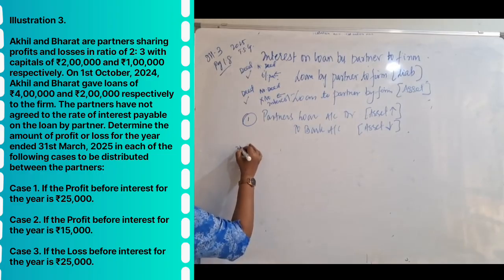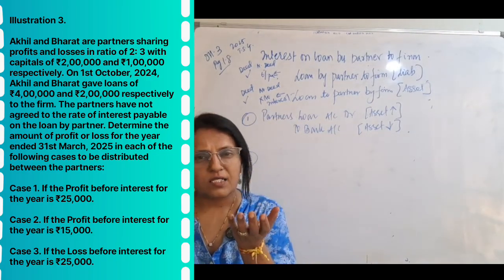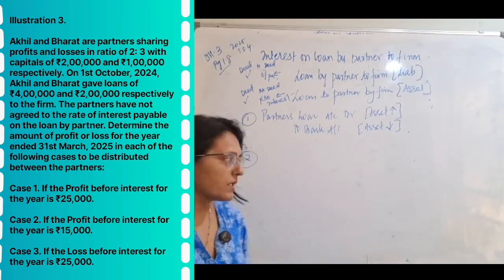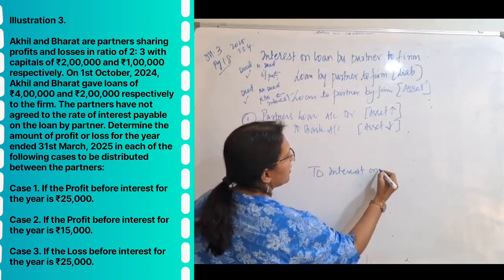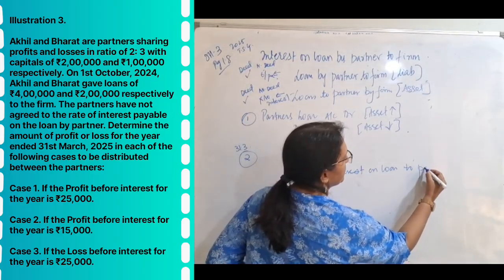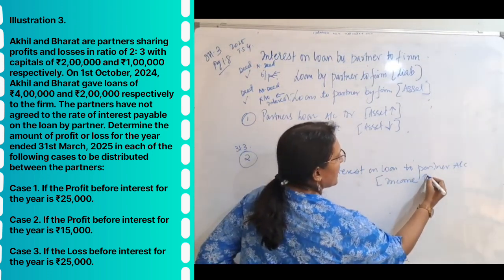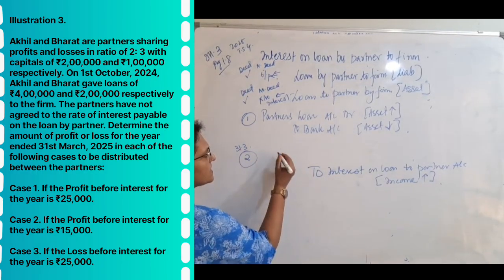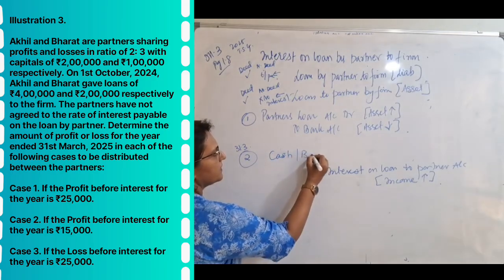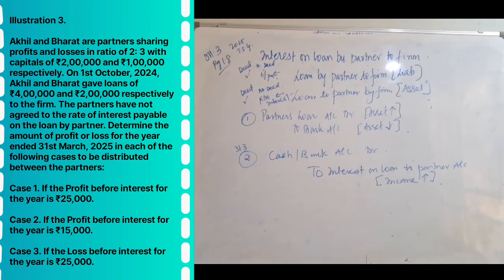Second one is on 31st of March. Now you are going to charge interest. Interest that you are going to charge from the partner will be an income for you. So we write interest on loan to partner. This is credited because it is an income. Your income has increased. Correct? What will you debit? Here, if you receive cash or bank, you will debit this.